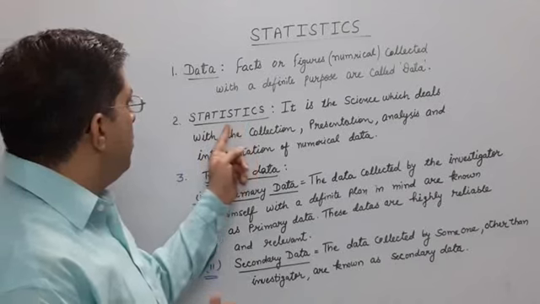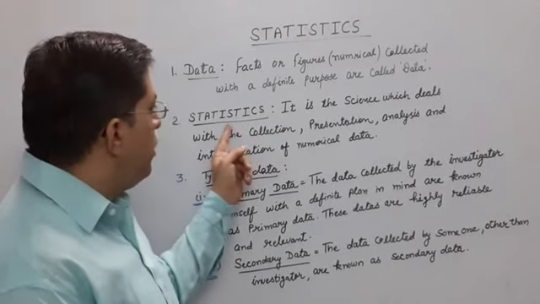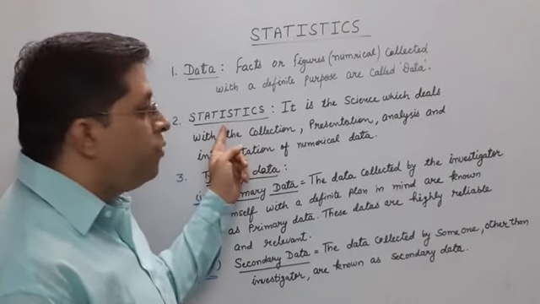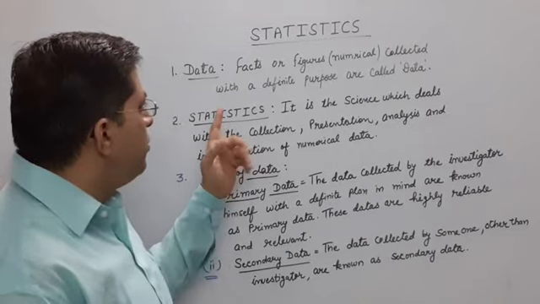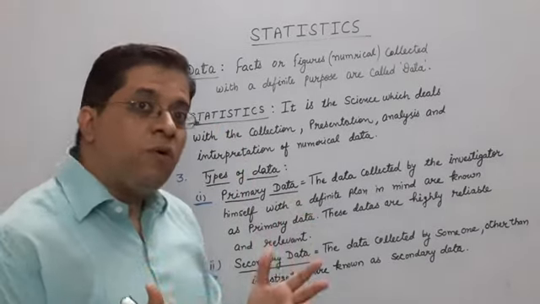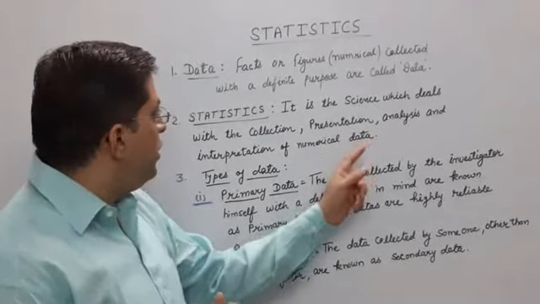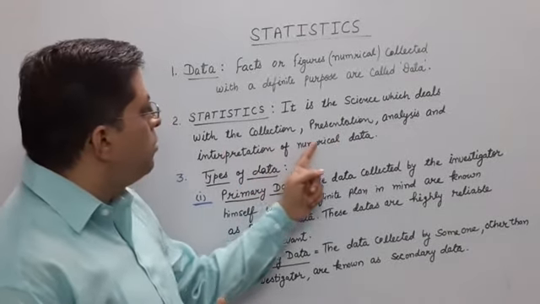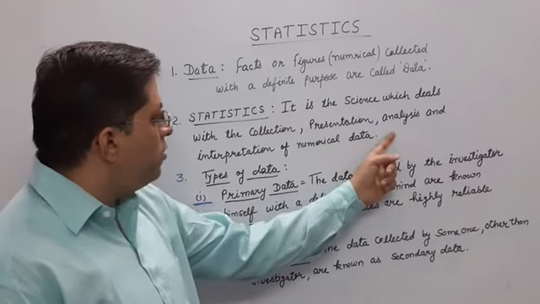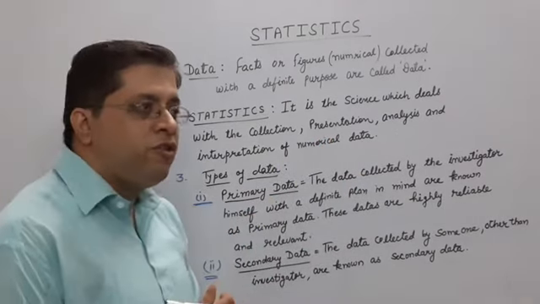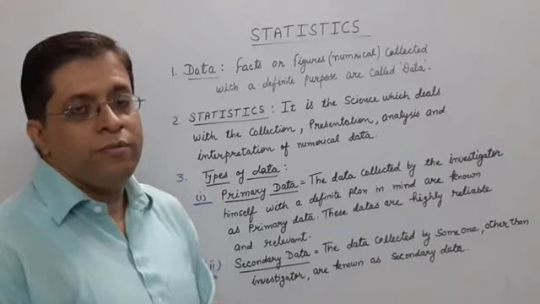Then in which subject, in which branch are we dealing? The branch name is statistics. What is statistics? It is a type of science which deals with the collection, presentation, analysis and interpretation of numerical data.